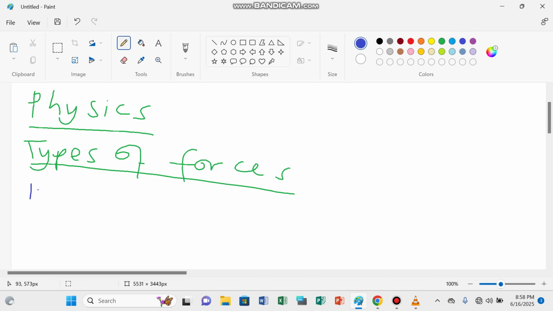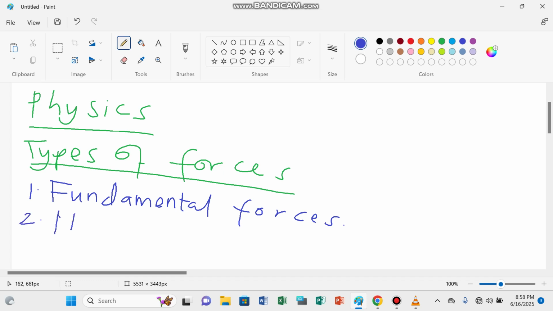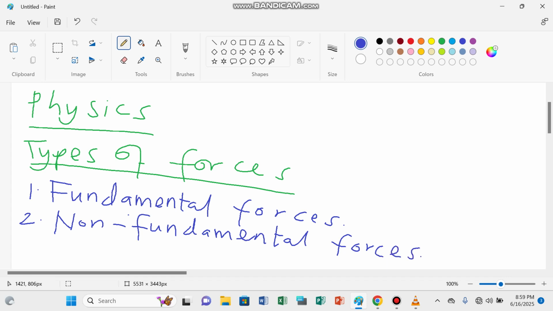So you need to understand, number one, it is fundamental forces. These are called fundamental forces. And group number two is called the non-fundamental forces. These are the major groups of the forces, fundamental and non-fundamental forces.